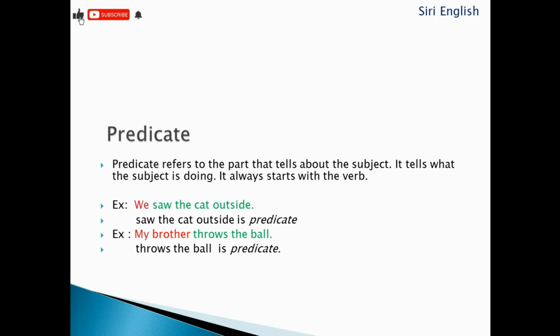The predicate is that part which tells about the subject. It tells what the subject is doing. So it not only includes the verb, it includes the other parts of the sentence. Actually, the rest of the words including the verb is the predicate, other than the subject. Okay guys, I think you understood what is subject and what is predicate.